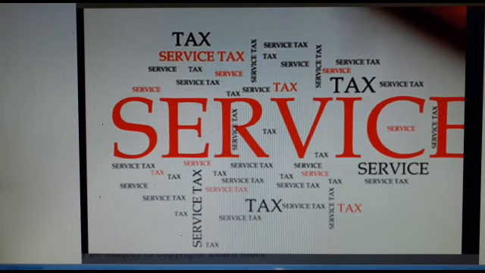For example, suppose this is a tuition class. The tuitioner is the service provider and we students are the service receivers. The tuitioner collects the tax from us and pays it to the government.